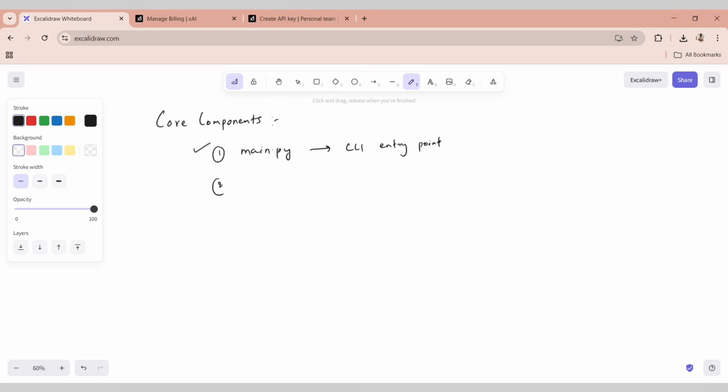Okay, the second core component is your, we have a dental agent. I will be showing you the code shortly. Dental agent.agent. Okay, now this is nothing but your LangGraph agent that processes natural language.